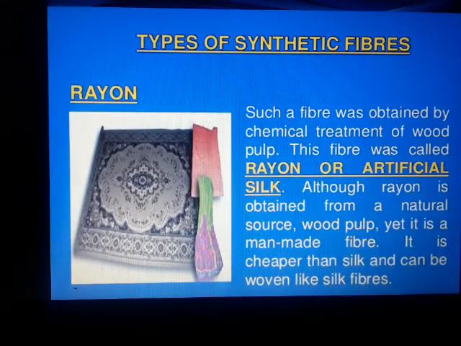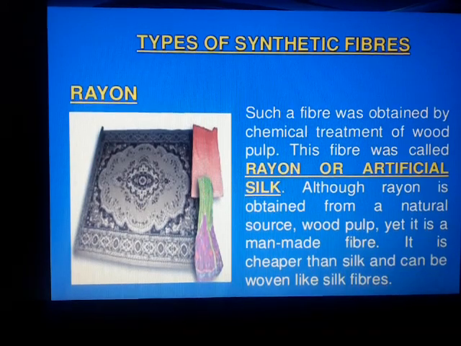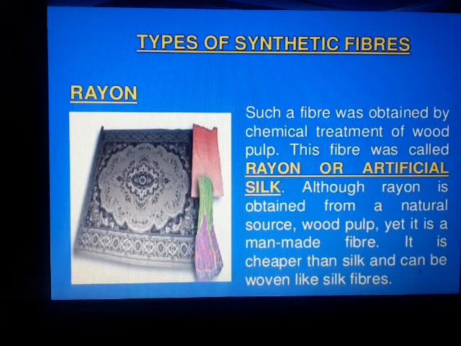Such fiber was obtained by the chemical treatment of wood pulp. This fiber was called rayon or artificial silk. Since it is extracted from natural fiber, we call this a semi-synthetic. It is not completely synthetic. Synthetic means it is artificial. So although rayon is obtained from a natural source, wood pulp, yet it is a man-made fiber, and the only difference between silk and rayon is it is cheaper than silk and can be woven like silk fibers. Silk is very costly and rayon is very cheap.